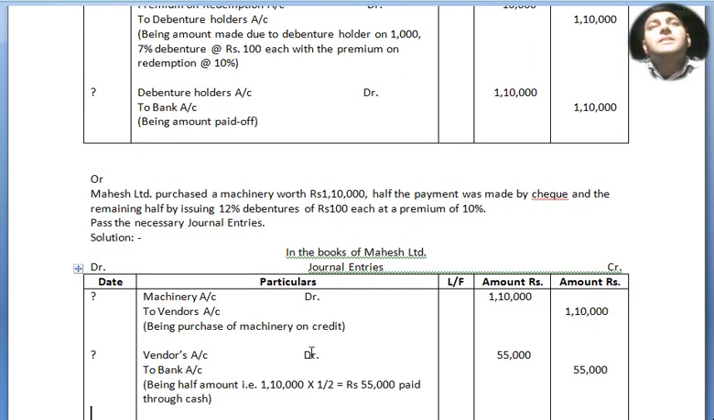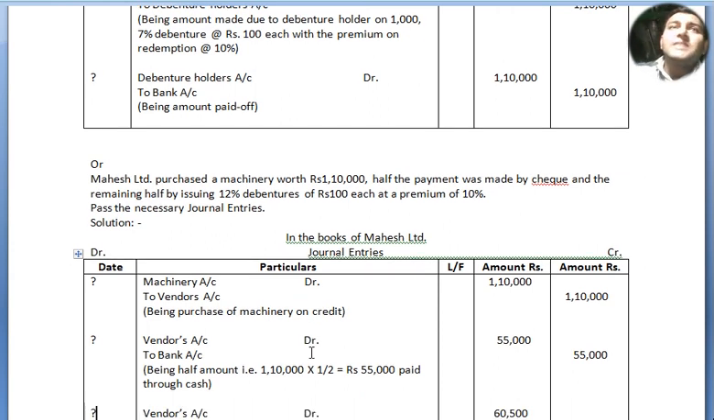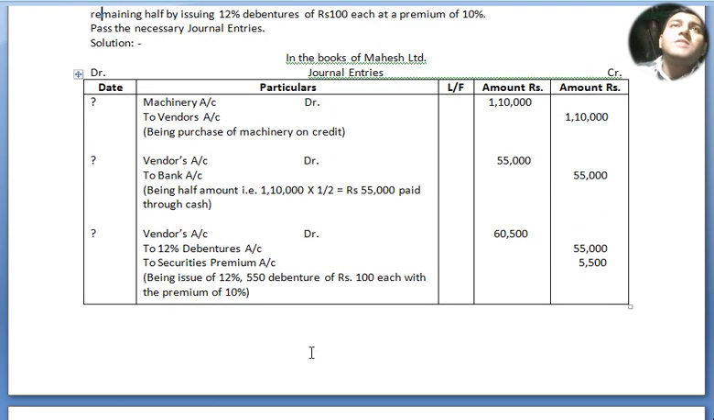Mahesh Limited purchased a machinery worth ₹1,10,000. Half of the payment was made by cheque, that is bank payment 55,000, and the remaining half by issuing 12% debentures of ₹100 each at a premium of 10%. Now pass necessary journal entries. Now we move to our solution. In the books of Mahesh Limited, debit and credit, so I have to delete this one.